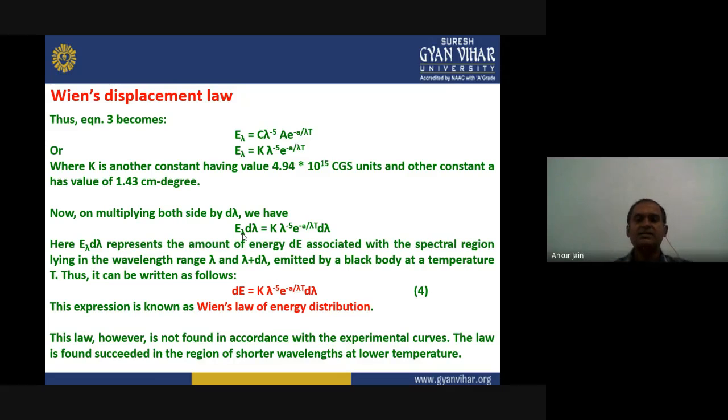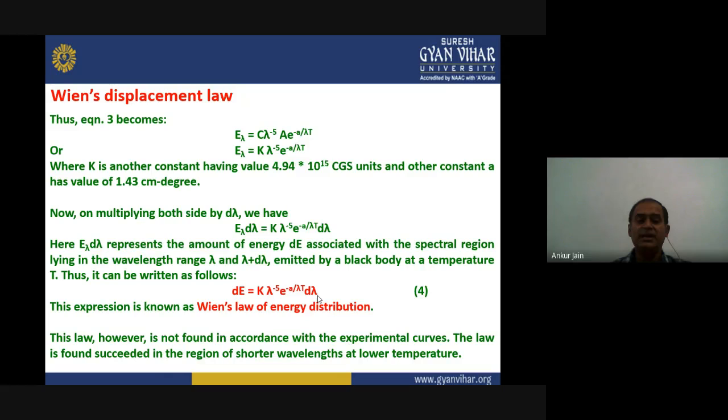We can replace E lambda d lambda by dE, which becomes K into lambda to the power minus 5 into e to the power minus a upon lambda T into d lambda. This expression is known as Wien's law of energy distribution. So we have to remember that Wien has given two formulas, two laws.